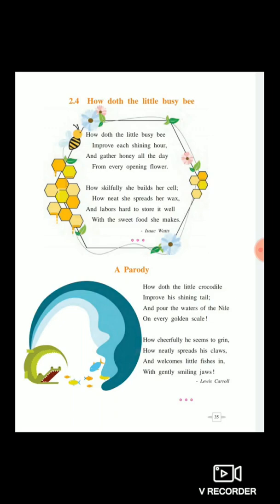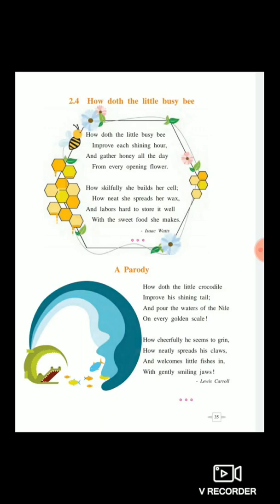So the aim of this parody is not only to make fun of the original writing but also to make its readers know the difference between vices and virtues. A bee will always be an example of virtuous behavior. So one must understand the difference between the two.